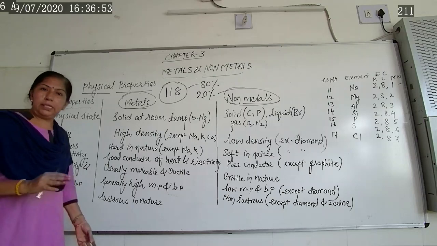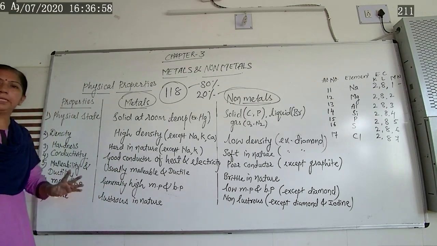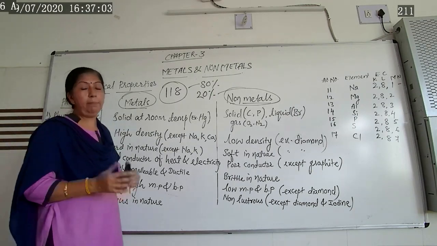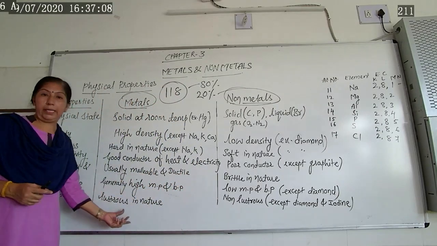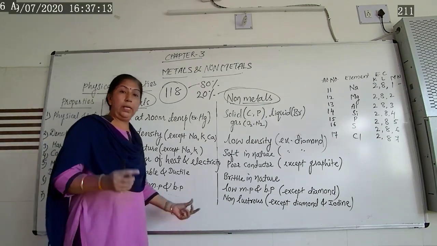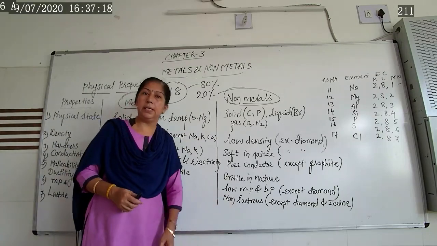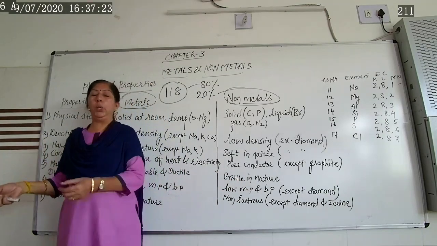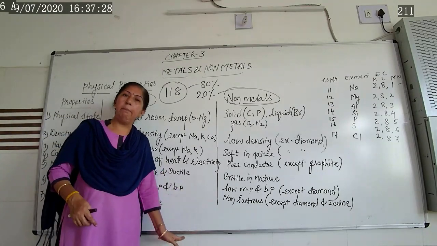There are so many physical properties. Tensile strength, that I have not written here, but if you want to write the tensile strength, that means the holding capacity of metal. The holding capacity of metal is high. Tensile strength for metal is high. You can hold things with this metal. But for non-metals, their tensile strength is low, because they are brittle in nature.